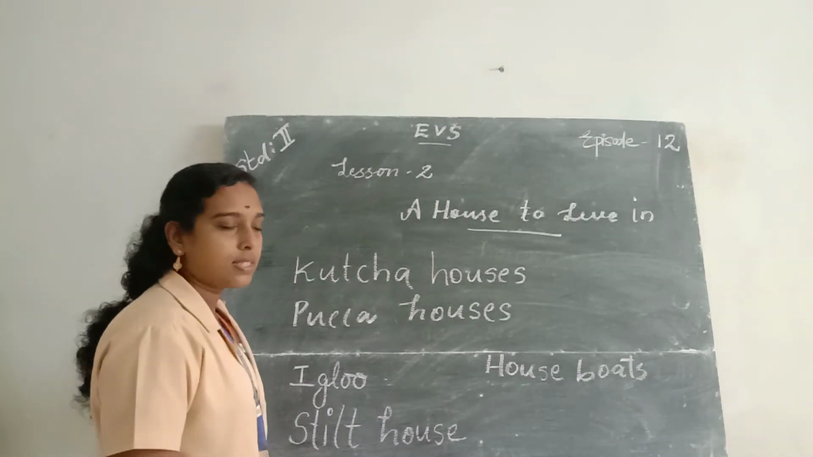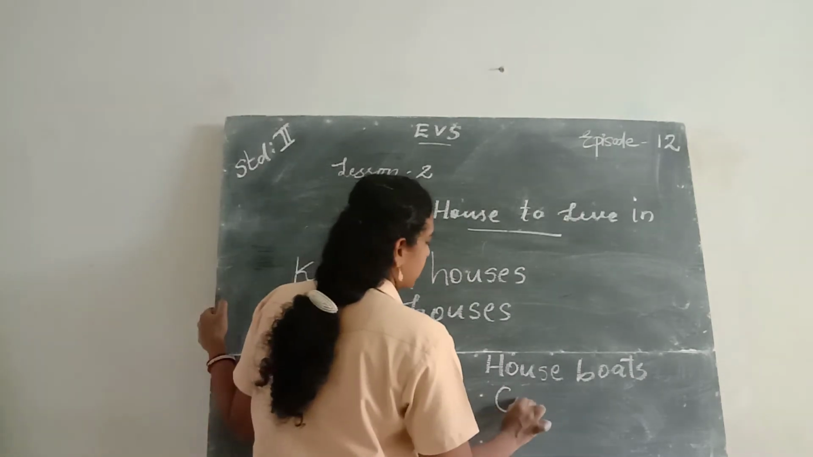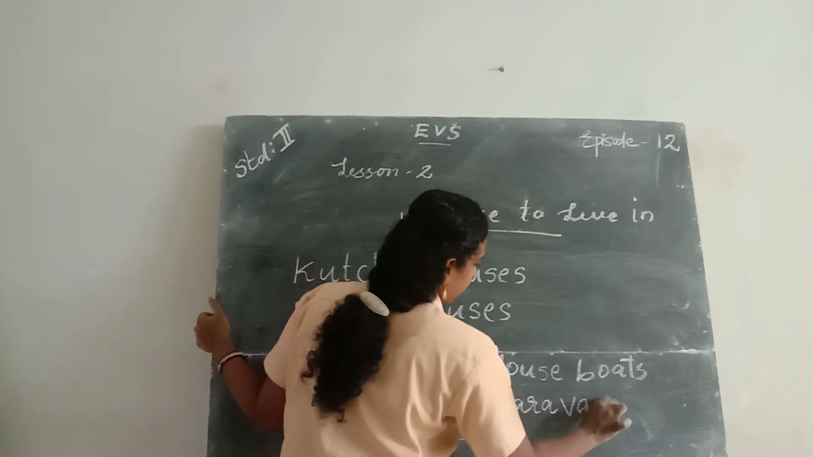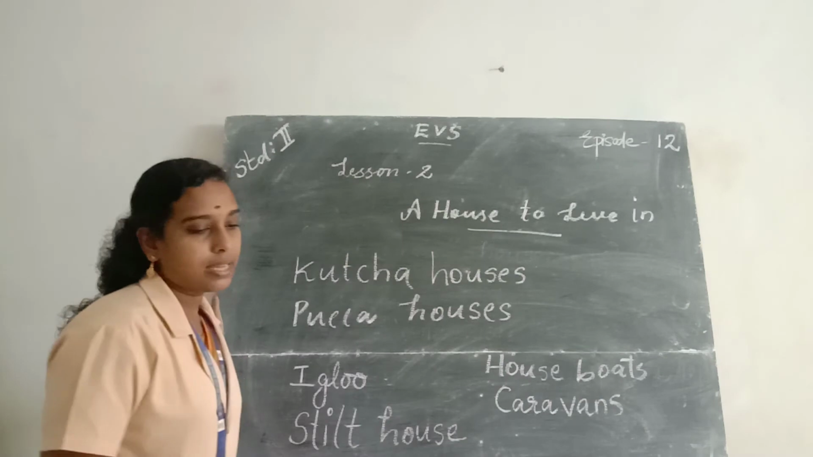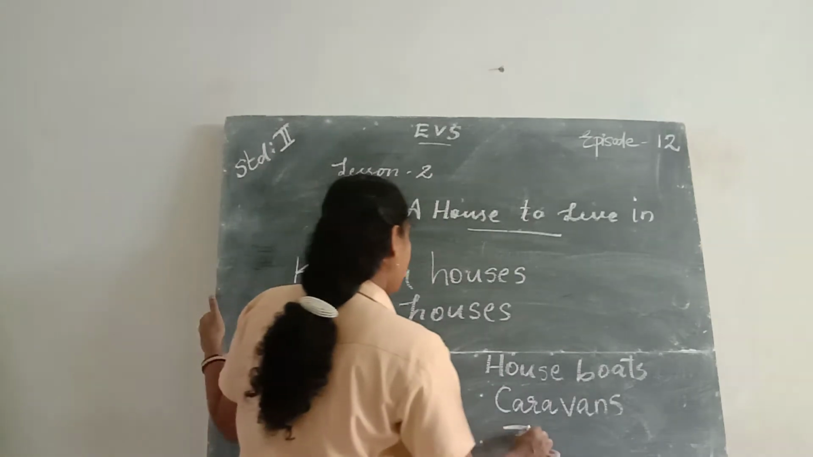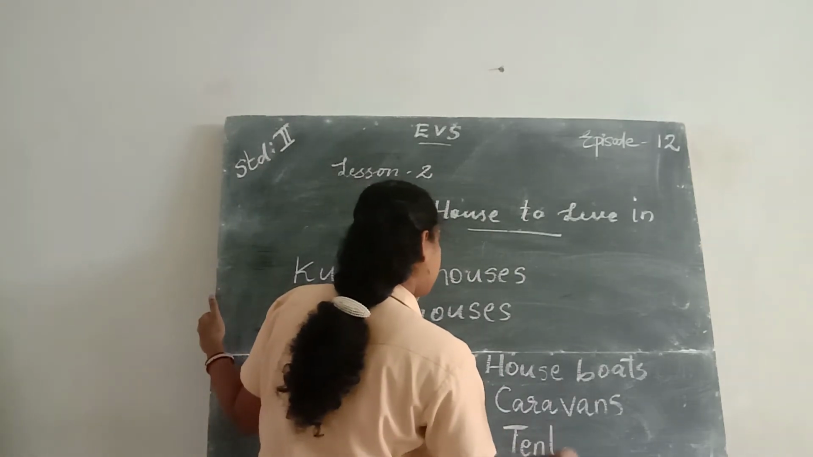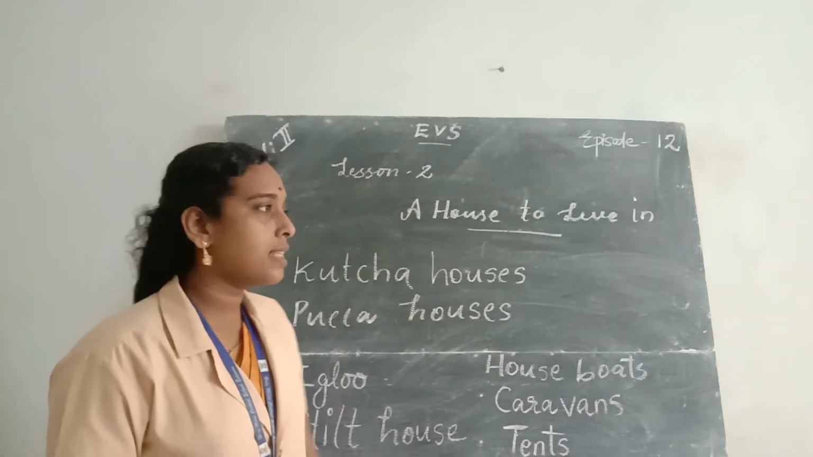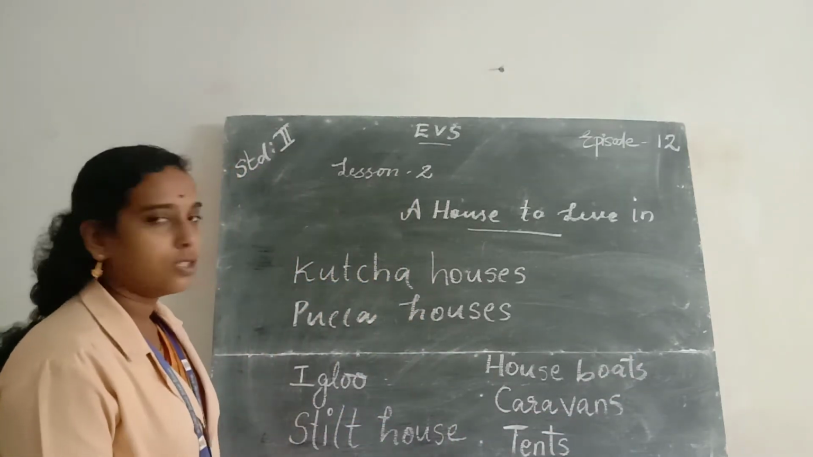The house on wheels are called caravans. Say the spelling of caravans. C-A-R-A-V-A-N-S. Caravans. And the next one, tents. T-E-N-T-S. Tents. These are the special houses that we have learned today.